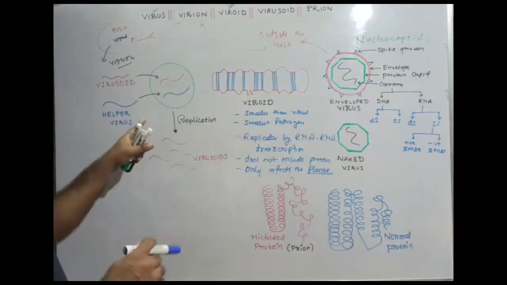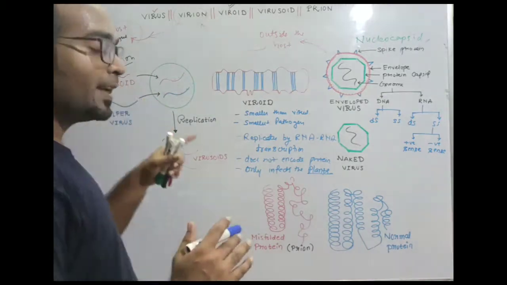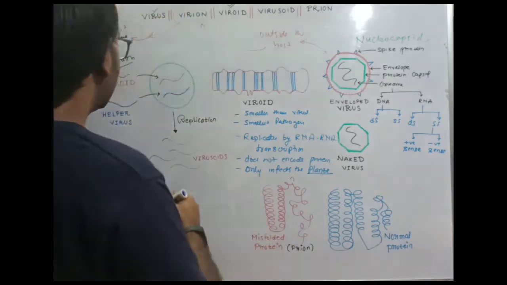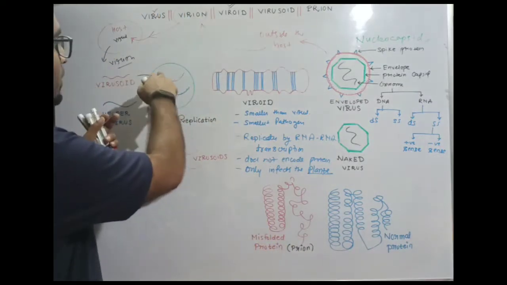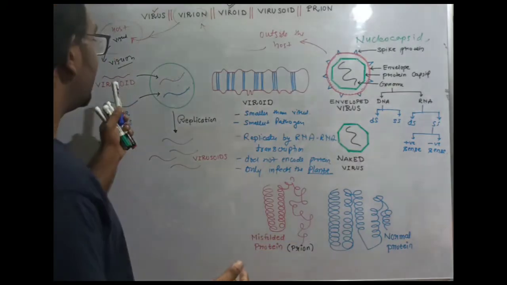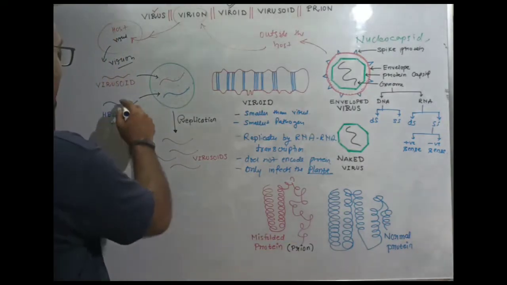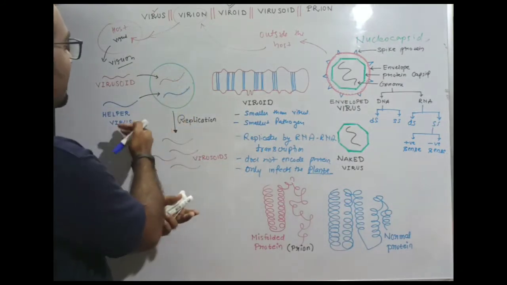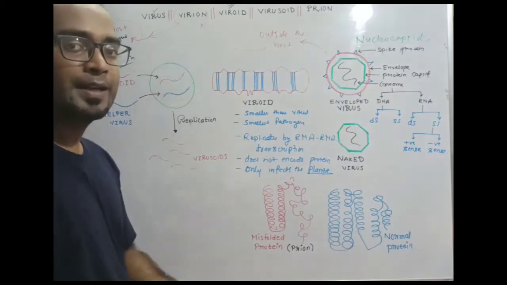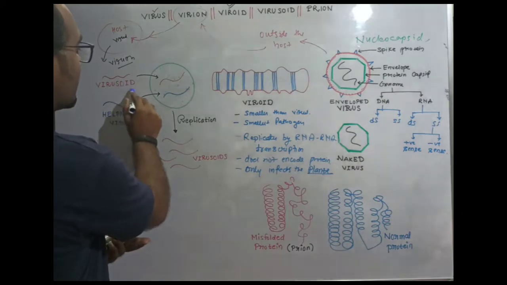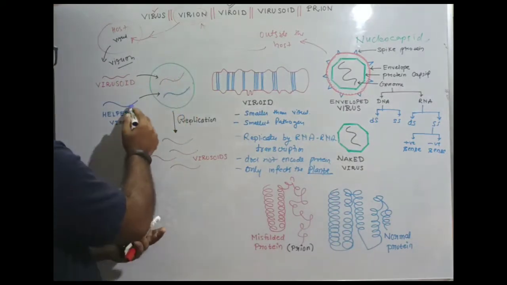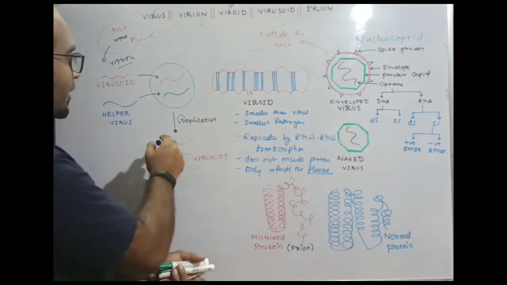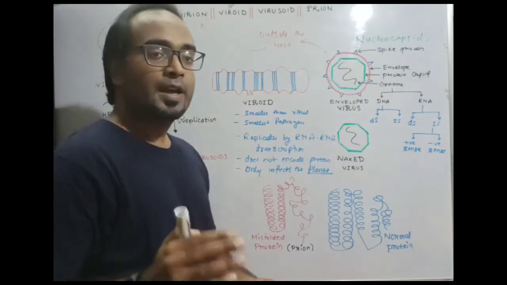Next is virusoid. Virusoid possesses a linear or circular RNA molecule as genetic material, and virusoid cannot replicate autonomously inside the host cell. For its replication, it needs a helper virus. If it infects a host cell and there is no helper virus present, then it will not be able to replicate by itself. So virusoid needs a helper virus inside the host cell to replicate. This was the characteristic of virusoid.